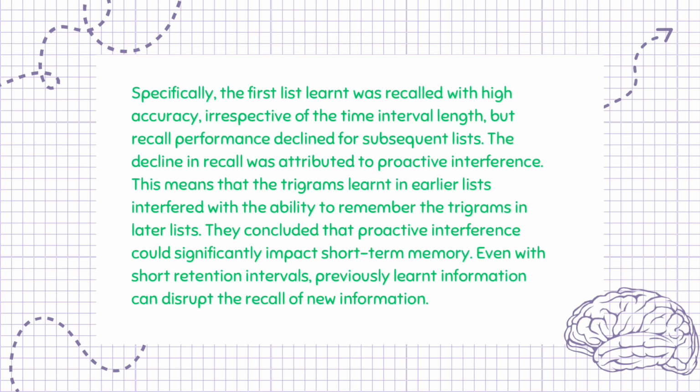Specifically, the first list learnt was recalled with high accuracy, irrespective of the time interval length, but recall performance declined for subsequent lists. The decline in recall was attributed to proactive interference. This means that the trigrams learnt in earlier lists interfered with the ability to remember the trigrams in later lists. They concluded that proactive interference could significantly impact short-term memory. Even with short retention intervals, previously learnt information can disrupt the recall of new information.